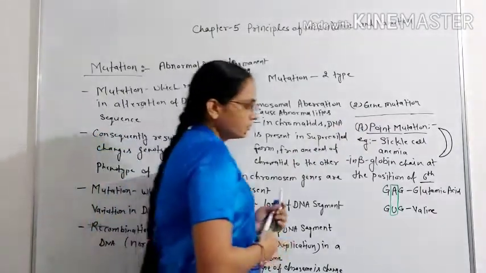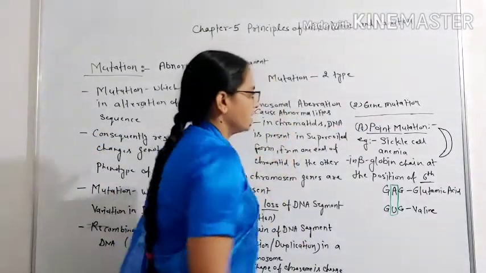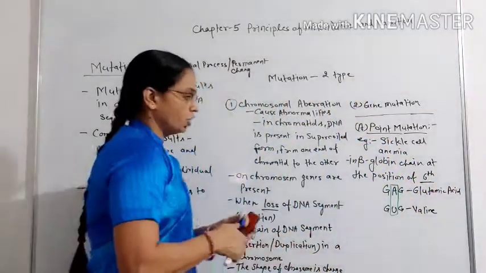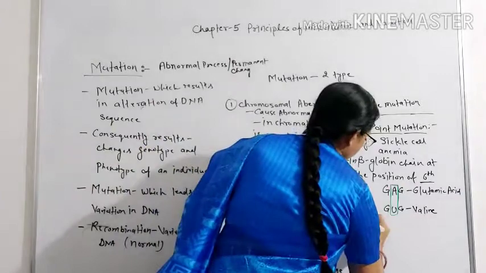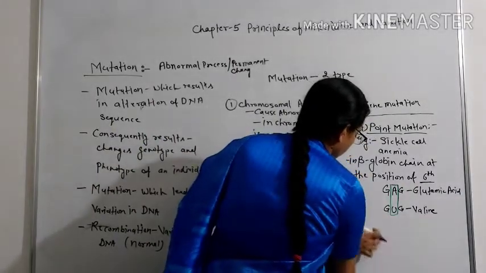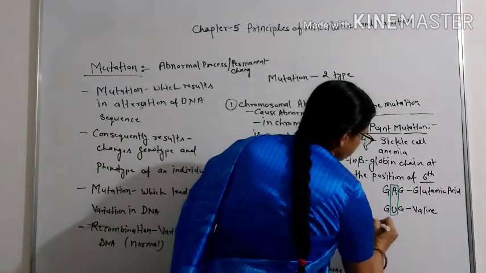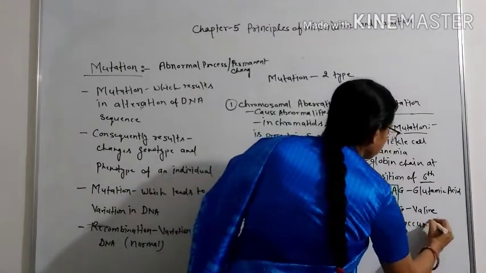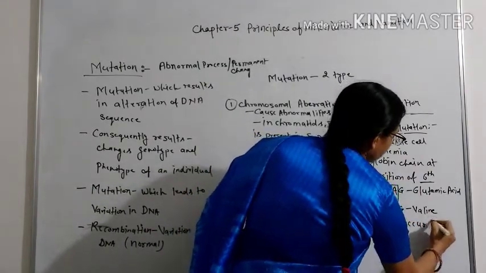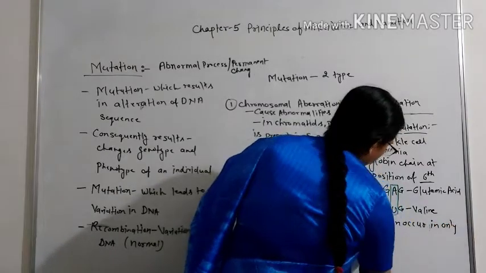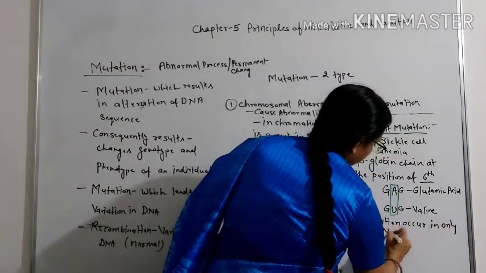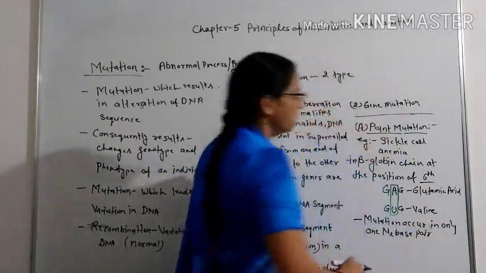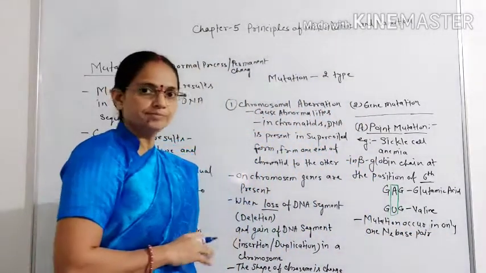So here I am writing that mutation occurs at only one nitrogen base pair. So that is called point mutation.